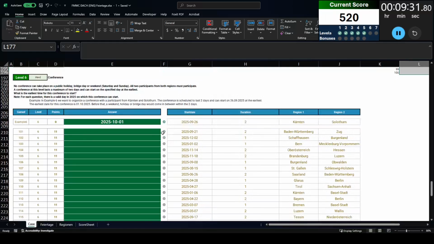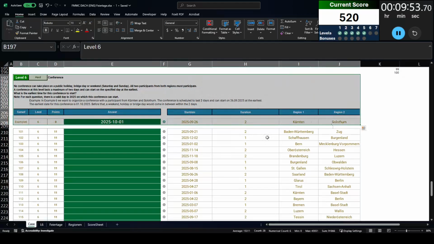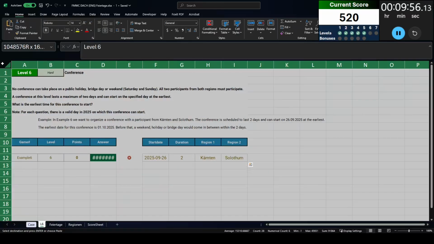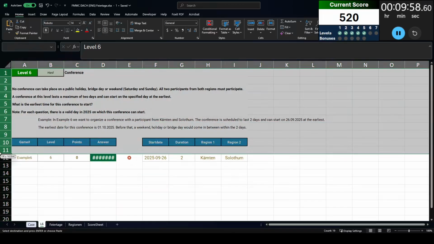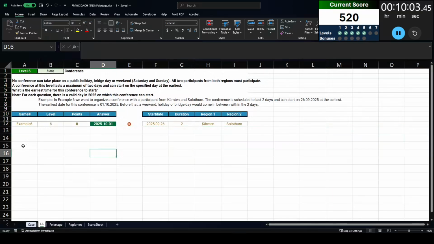Now we can go on to level 6, and at level 6 we're going to start planning a conference, and the attendees for these conferences are going to come from 2 possible regions. In the example, they could either come from Karnten or Solentherm, and I apologize for mispronouncing those. But the key considerations are: 1, we don't want the conference to run onto a weekend, and 2, we don't want the conference to run into a holiday from either of those regions or the country those regions are in. So quite a lot to consider.